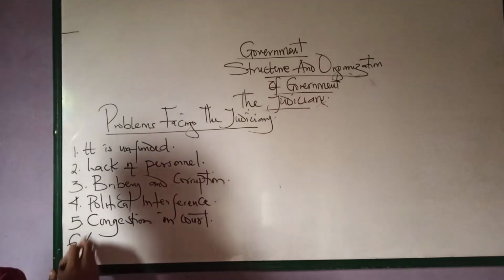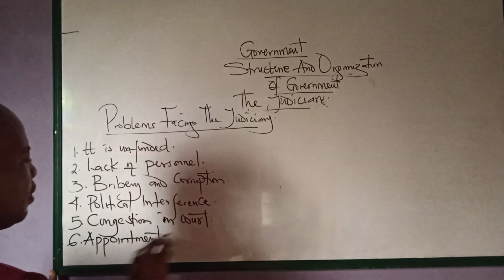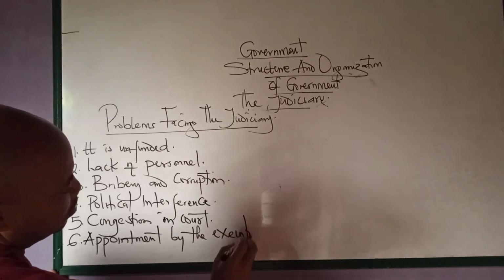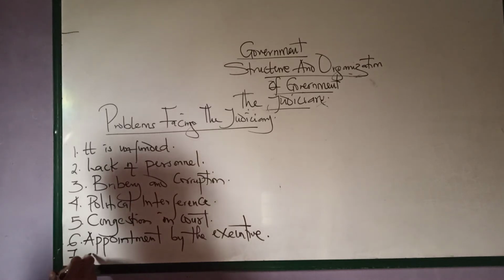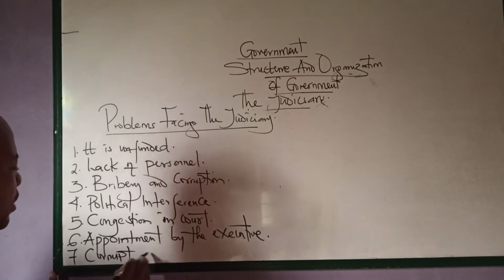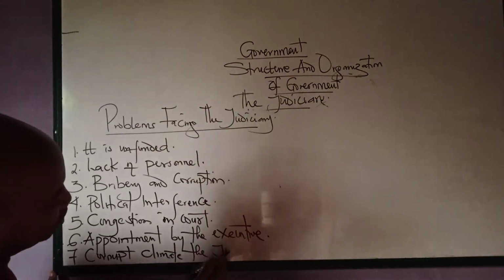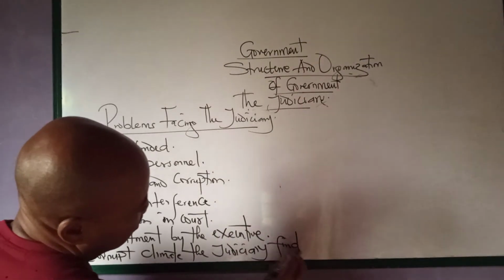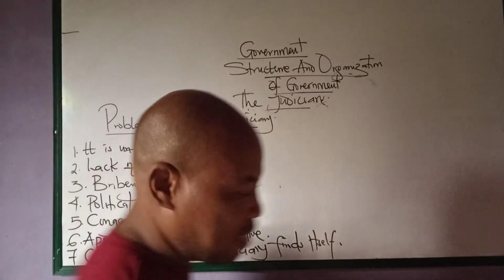And number 6, appointment by the executive. Then number 7, corrupt climate the judiciary finds itself. So these are some of the problems facing the judiciary.